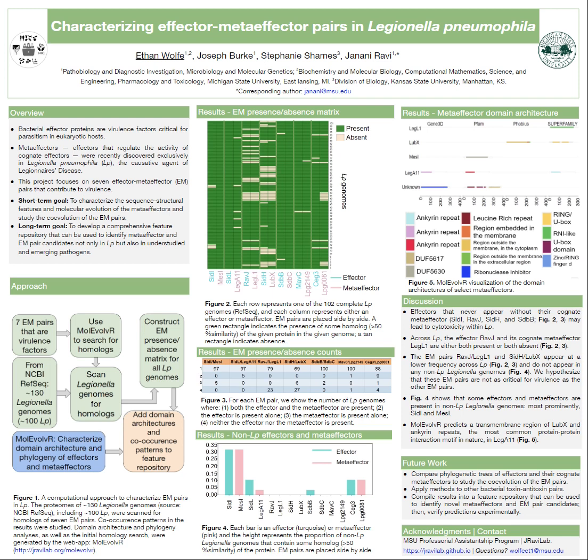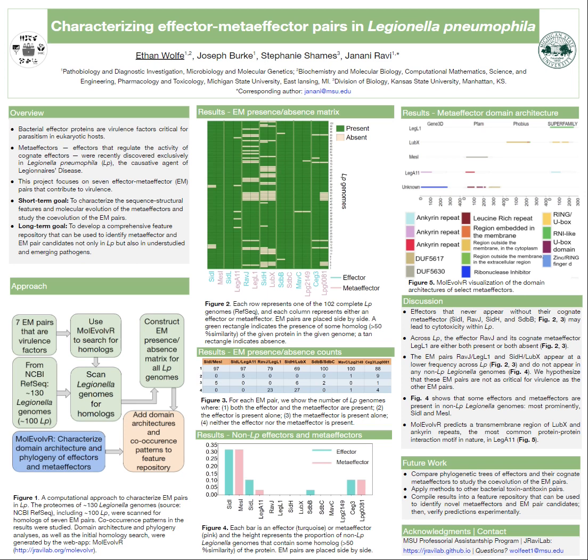Let's take a look at our results. Figure 2 here is our EM presence-absence matrix, and along the columns you can see the 7 effectors and EM pairs that we have been studying. Each of the rows is a different Legionella pneumophila genome. So there are 102 rows, for 102 Legionella pneumophila genomes. Each cell tells you whether the given effector or metaeffector is present or absent in the given genome.